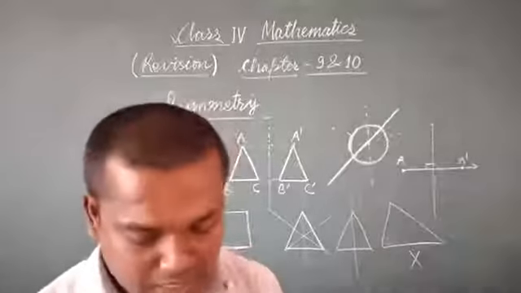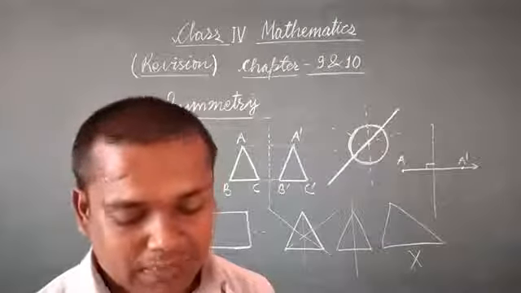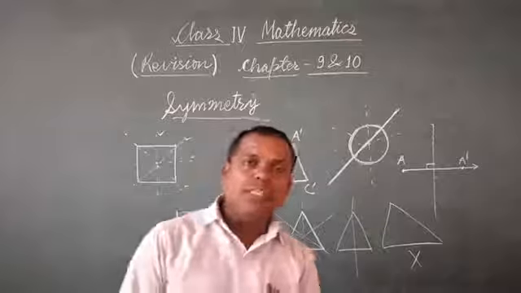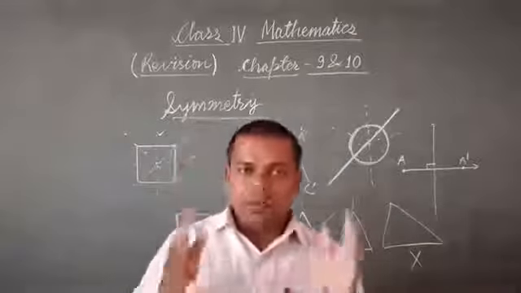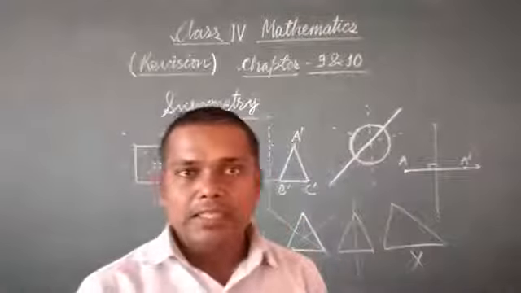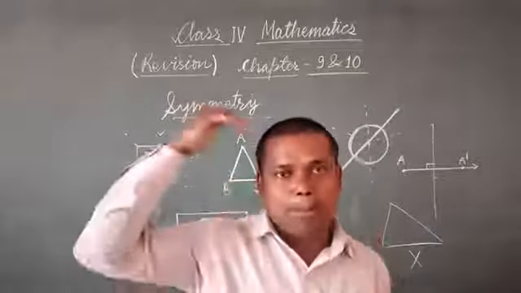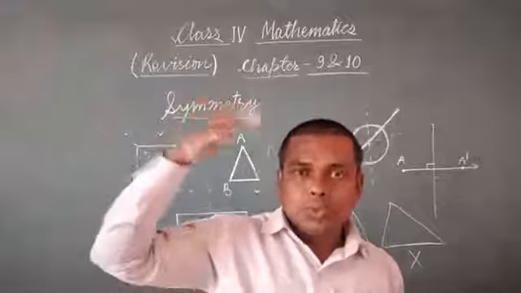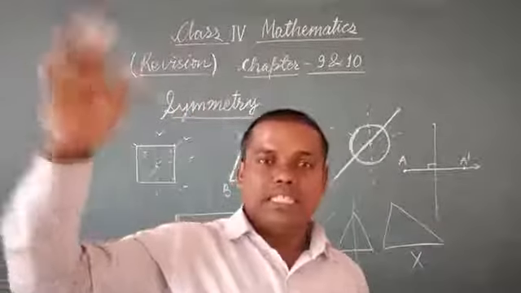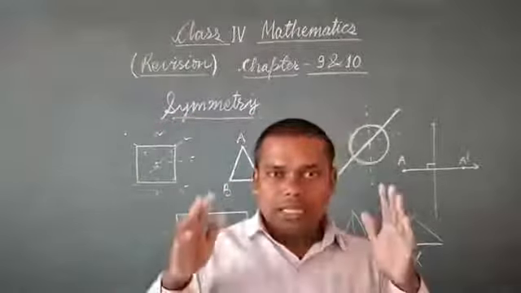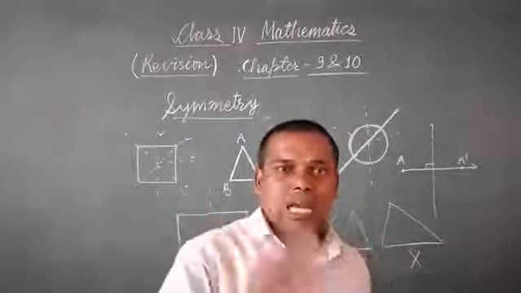Okay. And the last topic was perspective view. In perspective view, we studied that when we see an object, the point at the last, means the farthest point, seems to disappear.